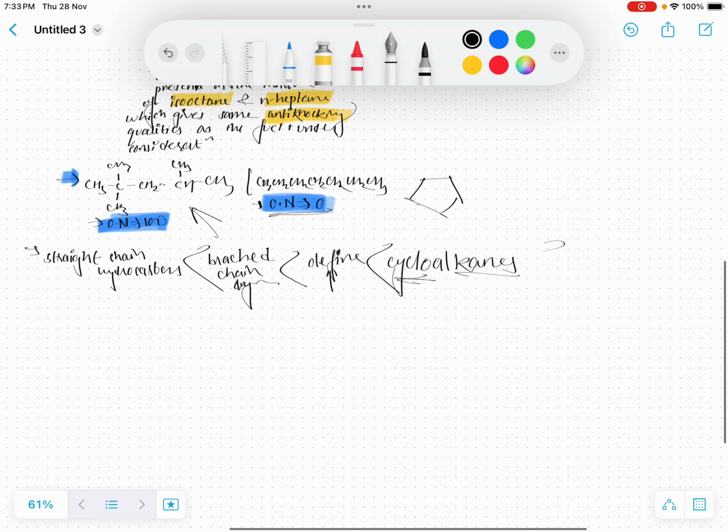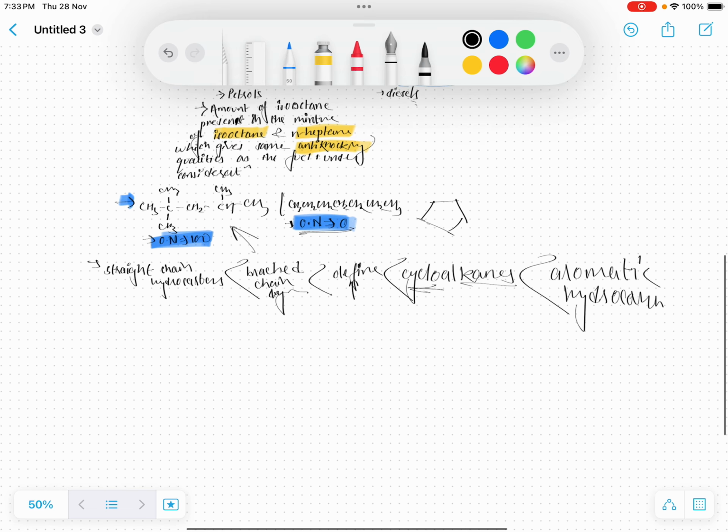And the compounds which have the highest octane number are aromatic hydrocarbons, which can be more than 100 as well. Aromatic hydrocarbons range like 100, 50, 60, 70, and more than 100. So this is important, this is where the questions are framed from.